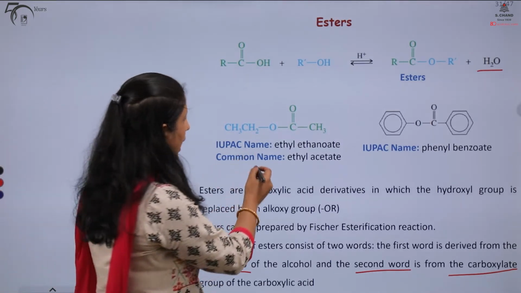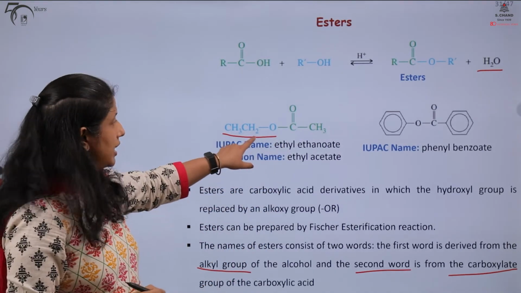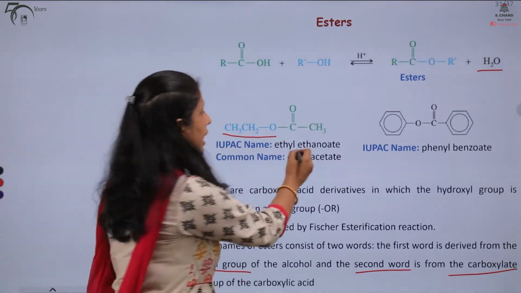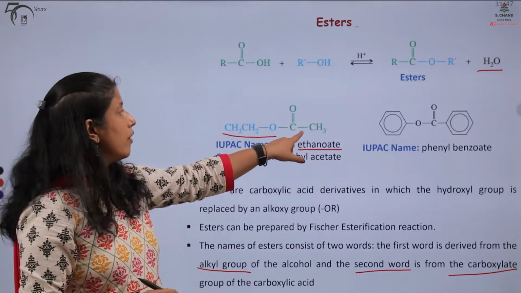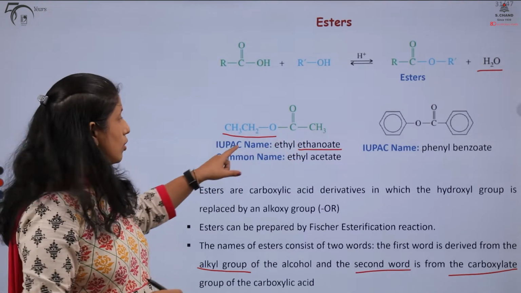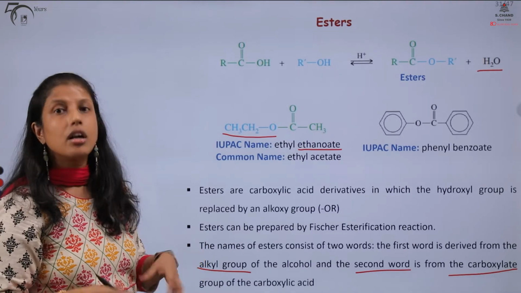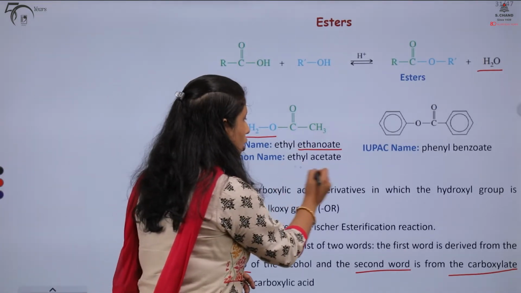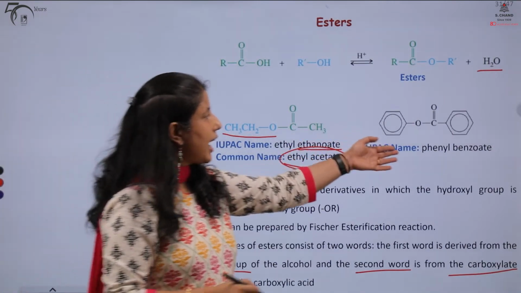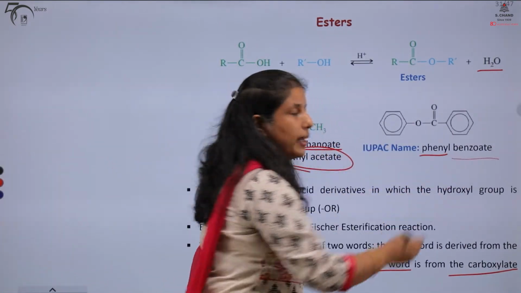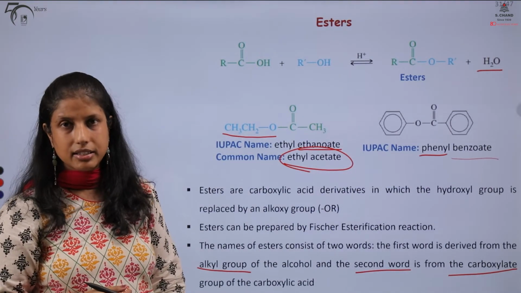Here we have ethyl coming from the alkyl group of the alcohol and ethanoate coming from the carboxylate group of our carboxylic acid. So, overall the name of the ester is ethyl ethanoate, or very commonly known as ethyl acetate. Here we have phenyl benzoate. So, that was the naming of our esters.